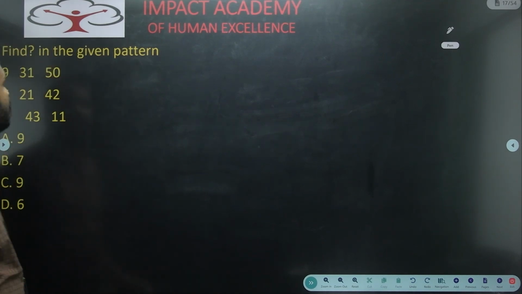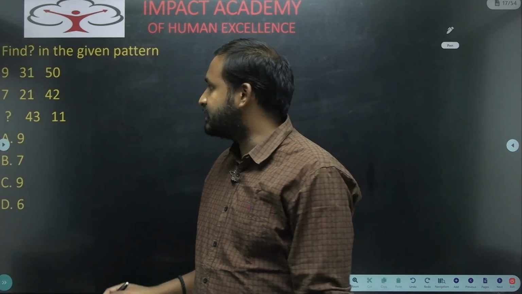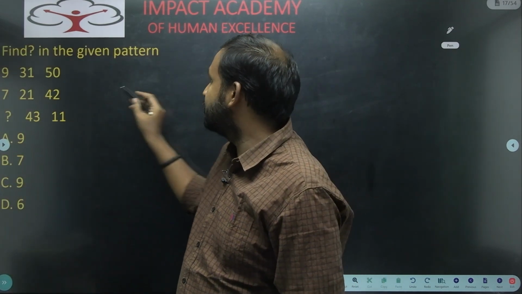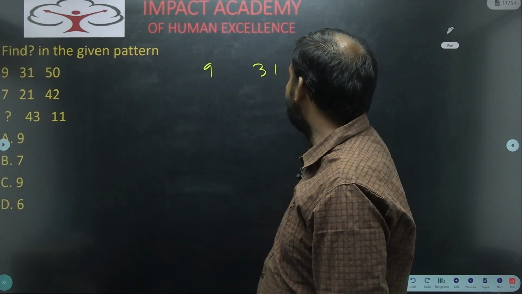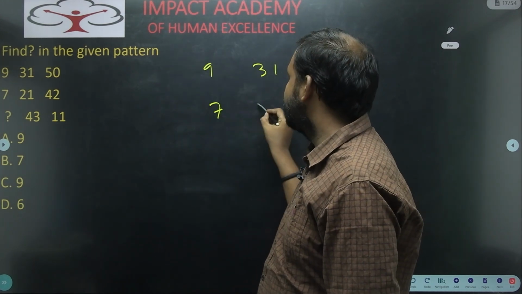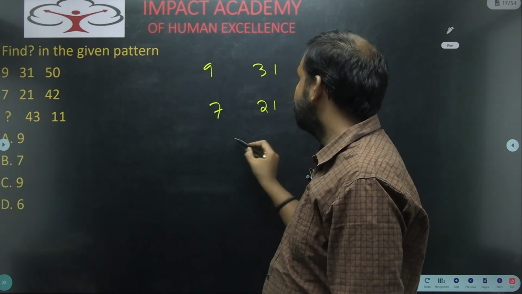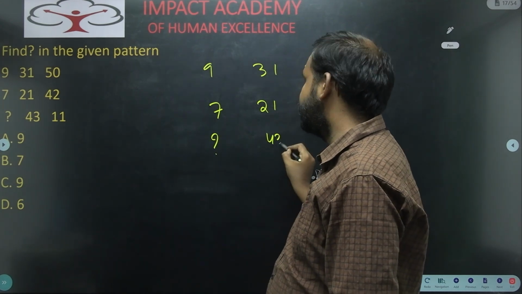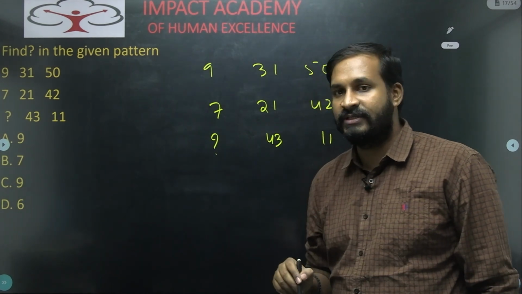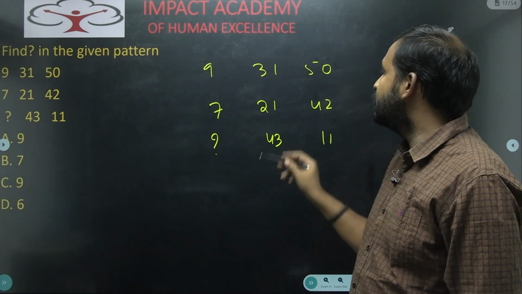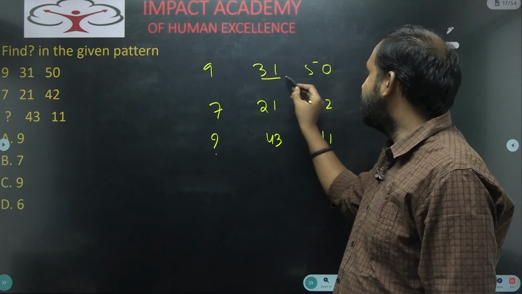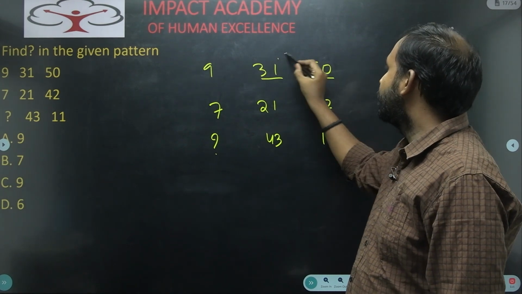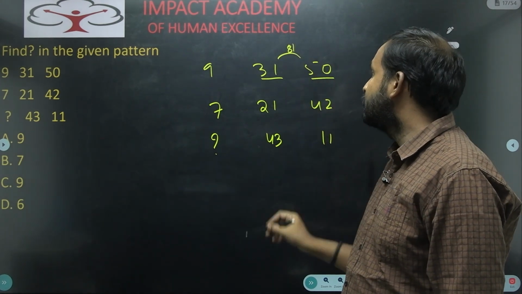Next one. Find the question mark in the given pattern. This is one of the questions they asked us. See here, I will write in the middle of the board. So 9, 31, 50, 7, 21 and 42. And they gave a question mark, 43 and 11. Now if you observe this one, this is row 1, row 2, row 3. If you observe carefully, 31 plus 50, what is the sum? What is the sum of these two? 81.